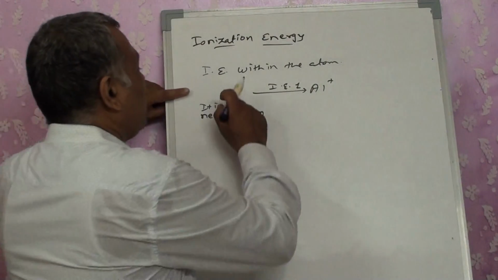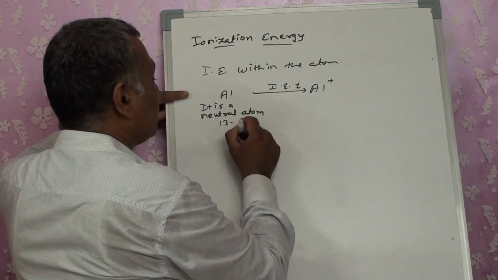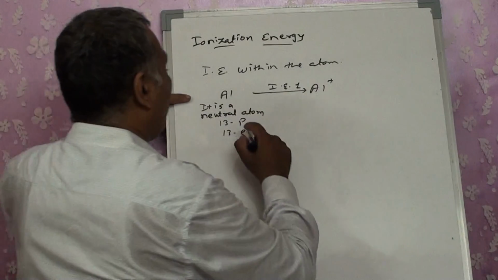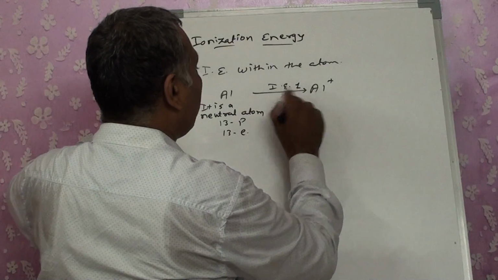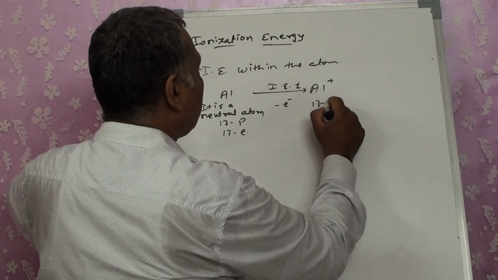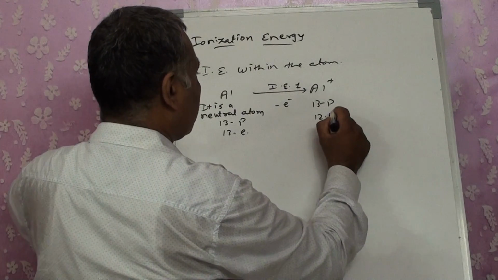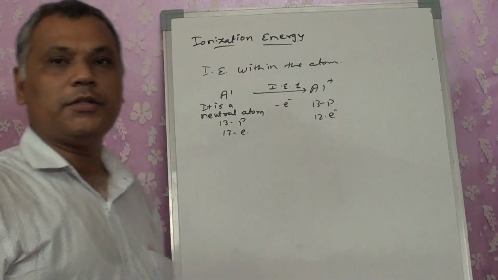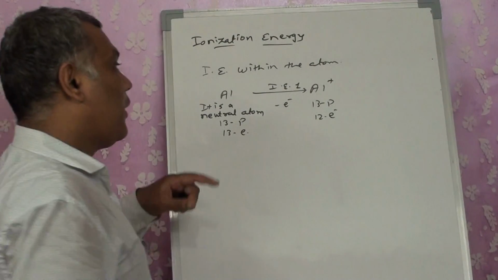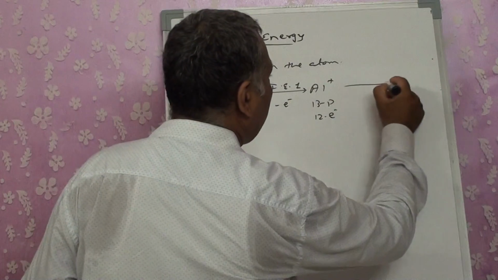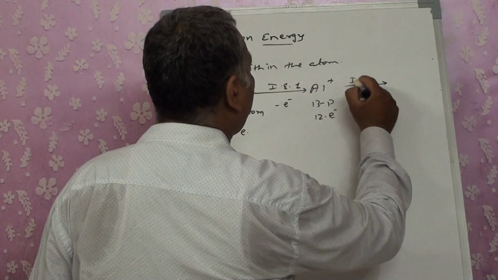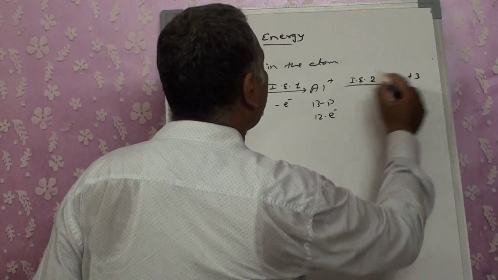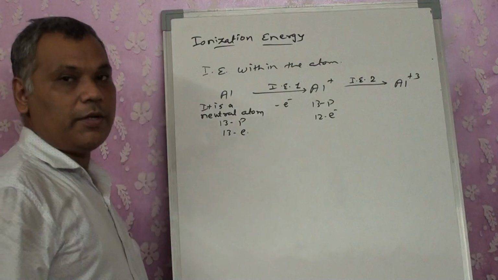Now what will happen? Here there were 13 protons and 13 electrons. Right? From this 1 electron is removed. So left out are 13 protons, 12 electrons. Okay. Now this is your first ionization energy within an atom. Now if I want to continue and remove the second electron, the ionization energy to remove the second electron, that means I want to convert it into Al plus 2.